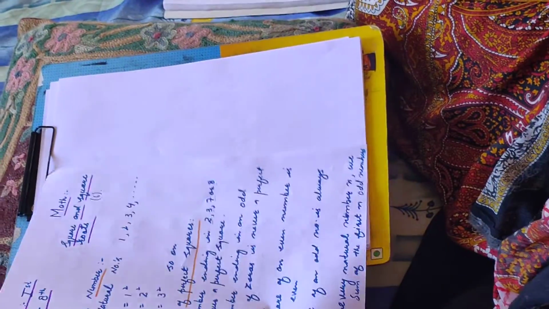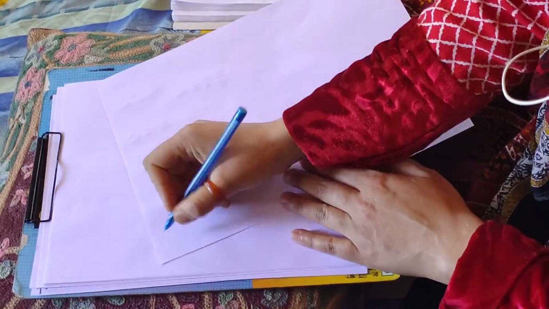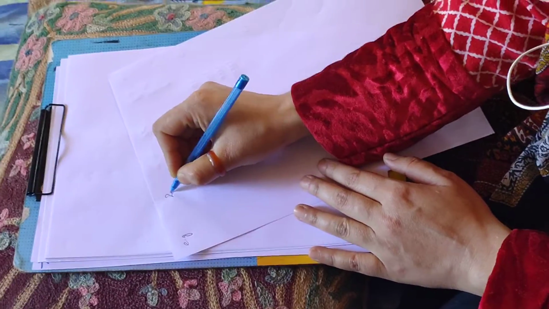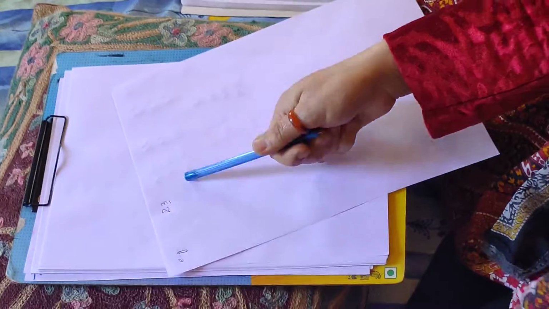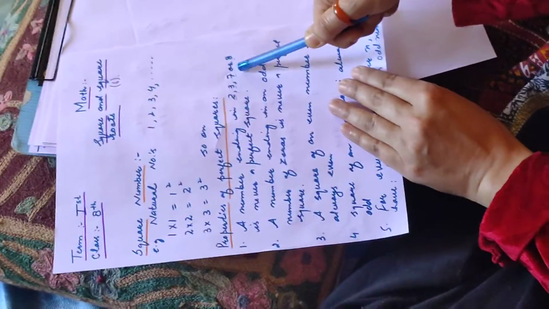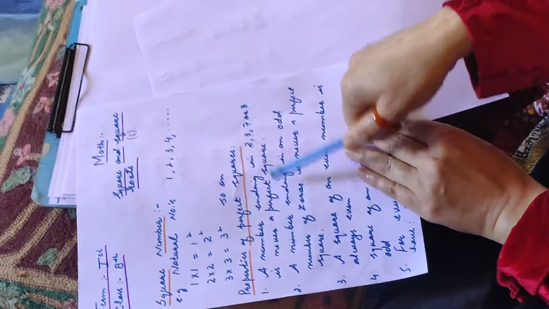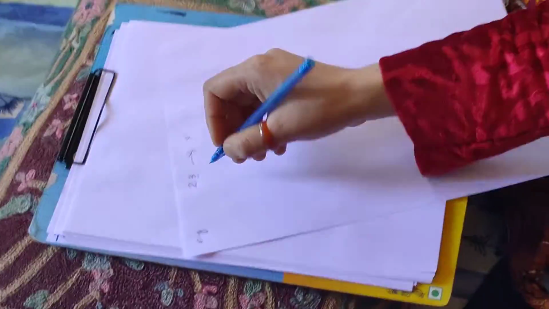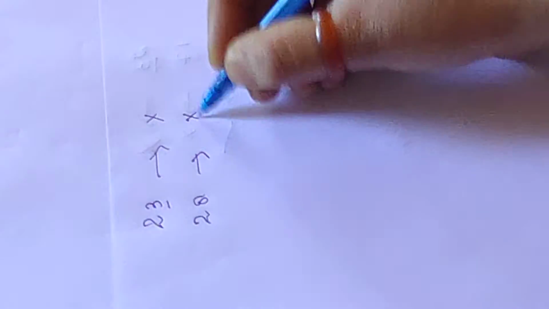Let us discuss these properties. Let us take an example of any number, say 23. This number ends with 3. Here we say that numbers ending in 2, 3, 7 or 8 are never a perfect square number. So this is not a perfect square number. Let us take another example, 28. This number again ends with 8. So this is not a perfect square number.